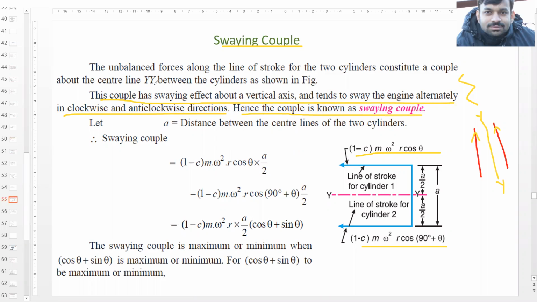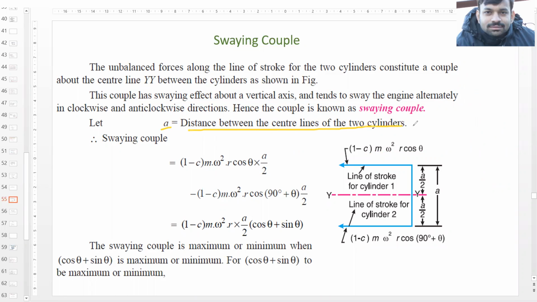So this a is the distance between the center lines of the two cylinders. So this distance is a.